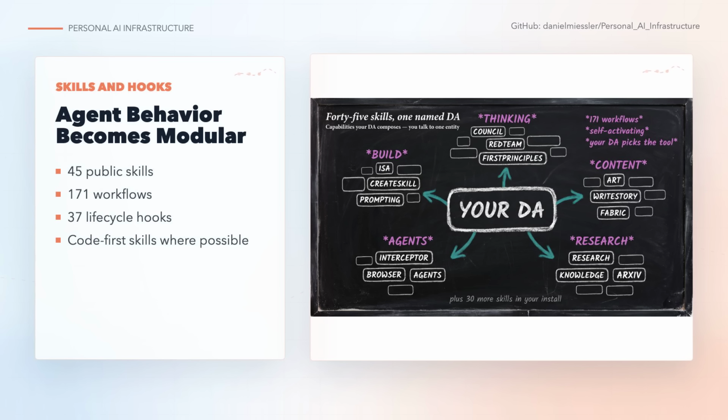PAI also ships a large skills and hook system. V5 lists 45 public skills, 171 workflows, and 37 hooks. The important detail is how the repo thinks about skills. A skill is not only a prompt. The hierarchy prefers code first, then a command line interface, then workflows, then a SKILL.md file that routes the agent. That pushes important work toward repeatable execution.